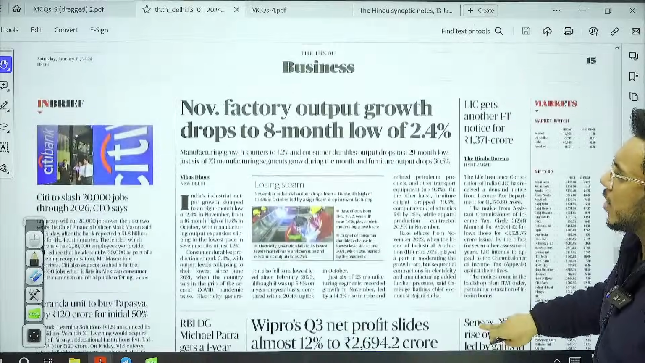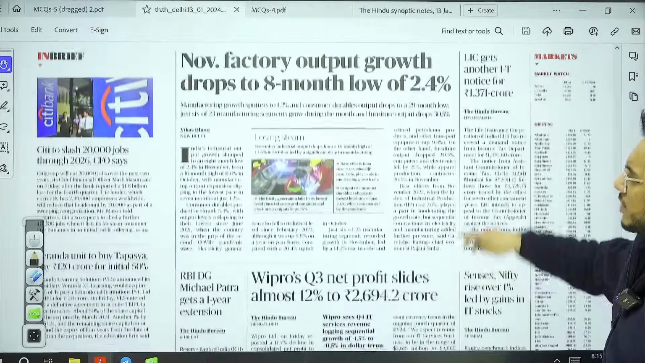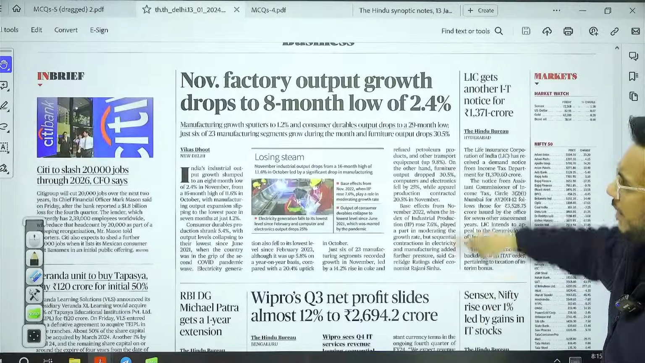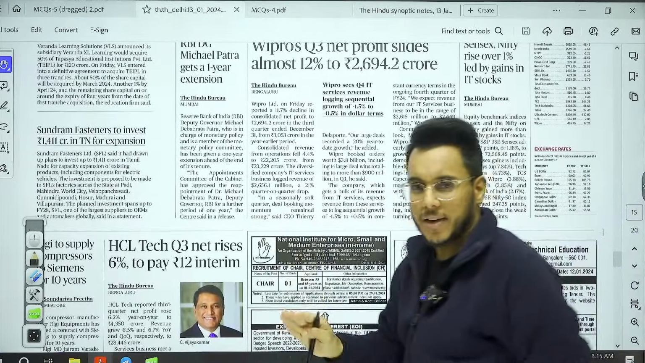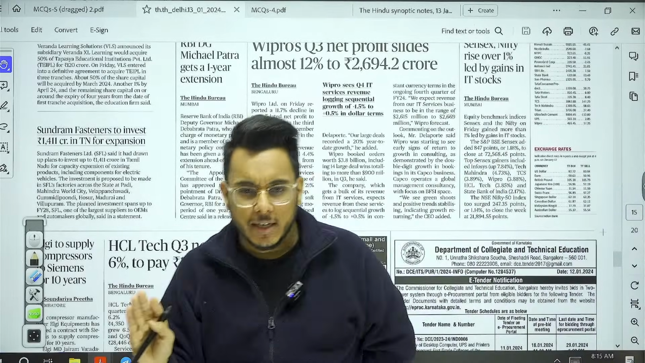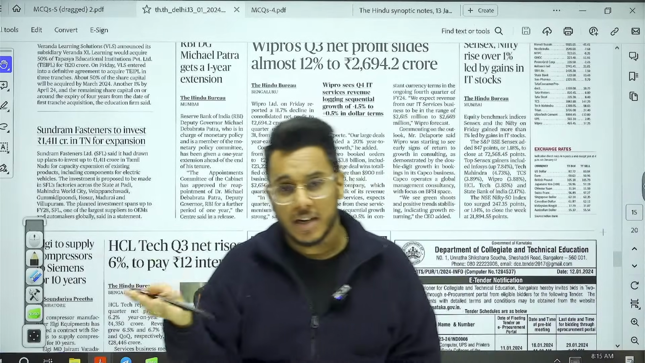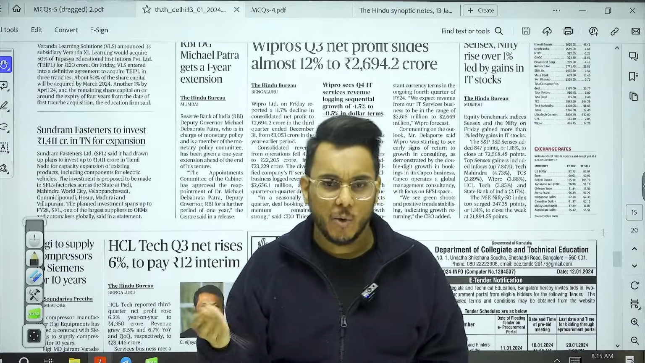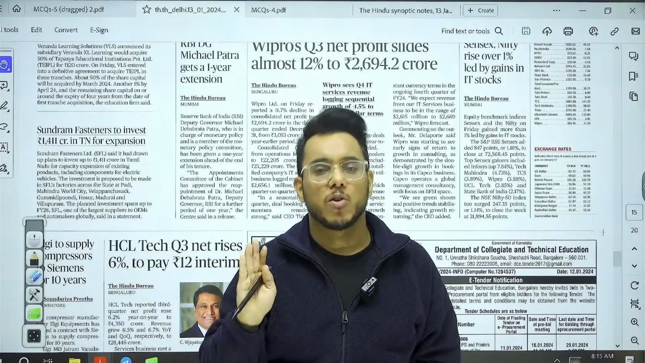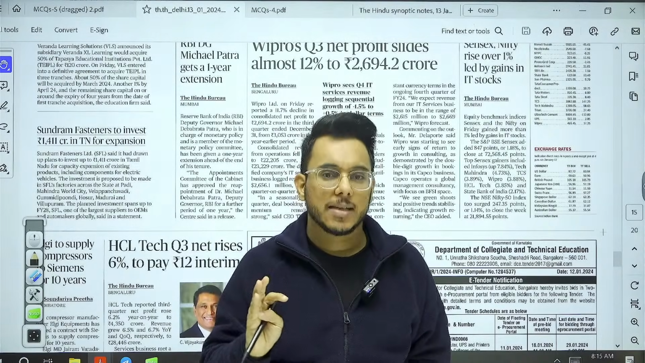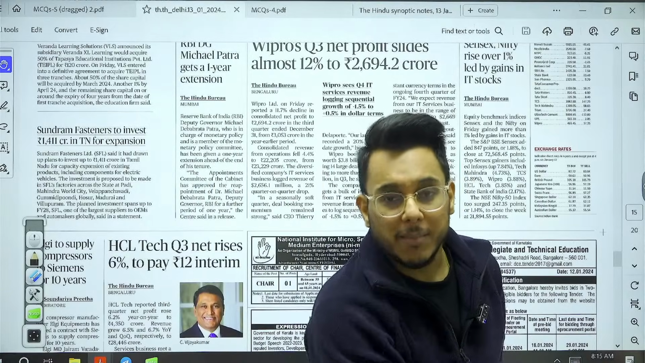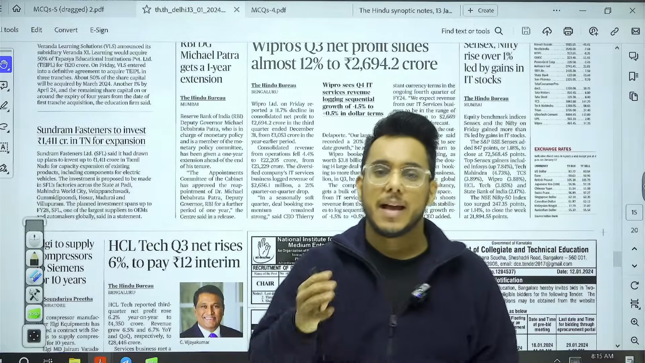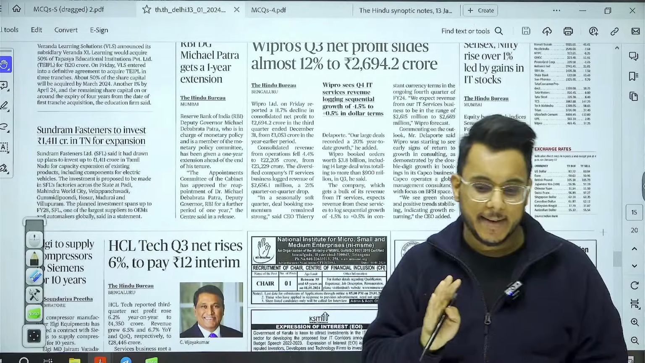Then further moving on, business page, largely we have the articles such as the factory output growth. Then we have these corporate trends, Wipro, HCL, etc. Corporate trends, stock market performance, share market, how they're doing, etc. is not needed for your examination. In the economy section, issues related to Indian economy, performance of Indian economy, some government initiative if it has come, etc. is important and that needs to be seen.